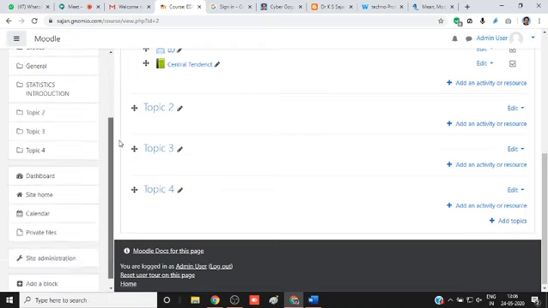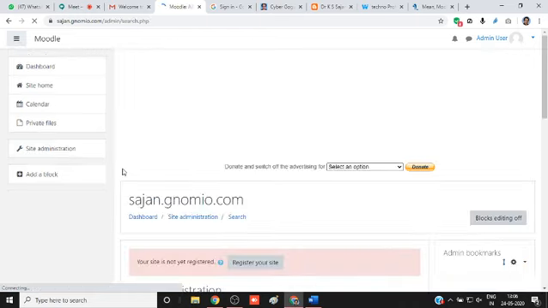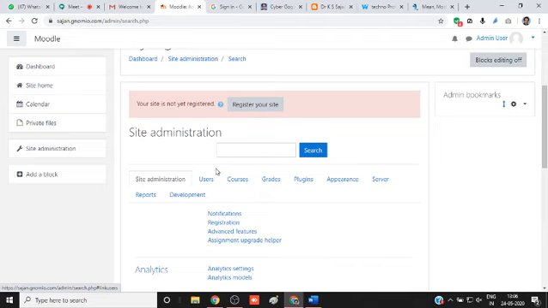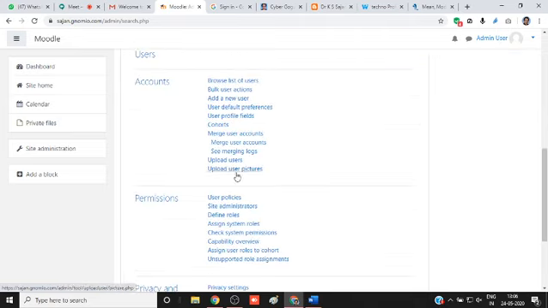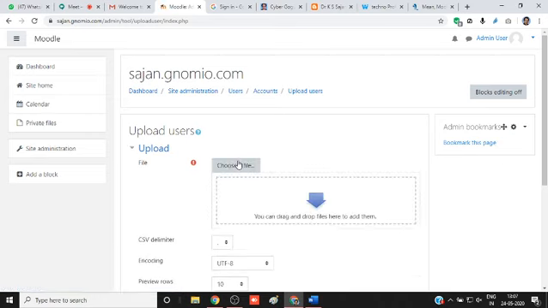Okay. Then, because of the easiness of this platform, you just try to learn this. This is only one difficult aspect. I feel that it is the adding of participants. Inside administration, there is users, and then bulk users, upload users. This process is the only difficult thing I feel ever since I used this platform.